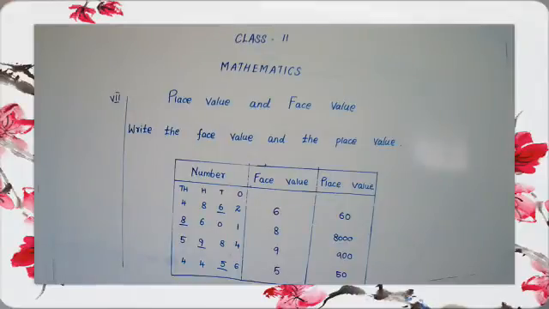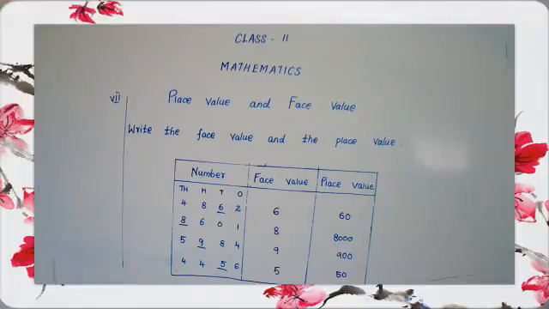Do you understand that? In our first box is numbers, second box is face value, third box is place value. First we have to mention the periods: ones, tens, hundreds and thousands. Then the first one is 4862.